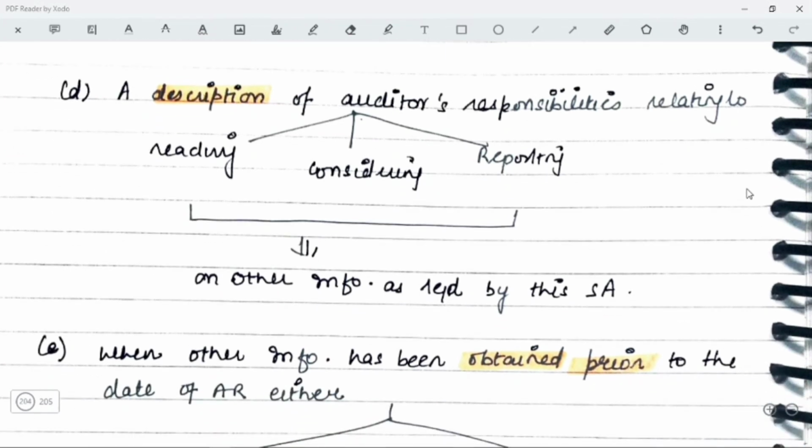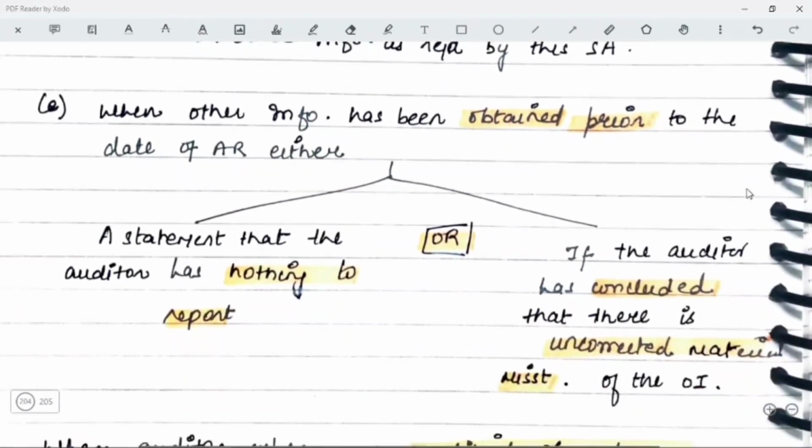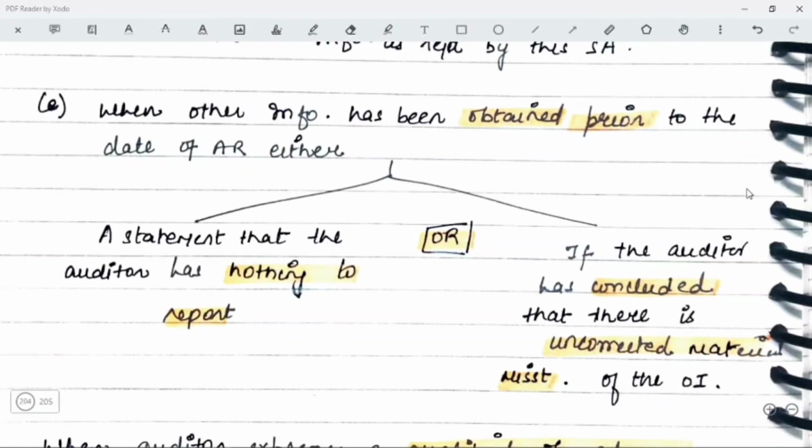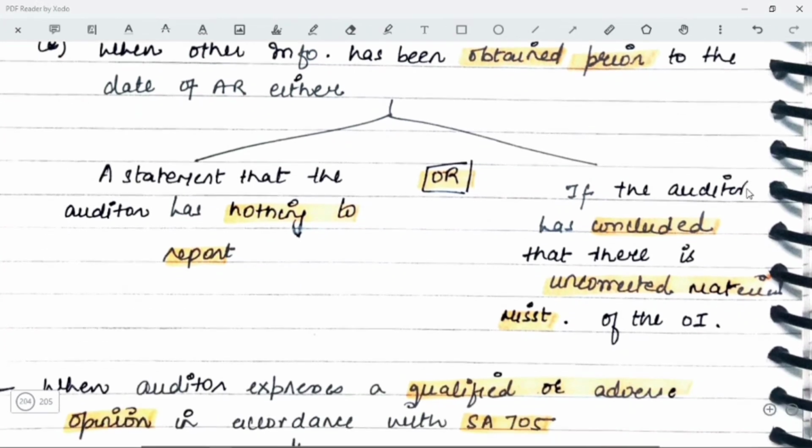When the other information has been obtained prior to the date of audit report, either a statement that the auditor has nothing to report, या फिर if the auditor has concluded that there is an uncorrected misstatement of the other information, you will have to mention the same. When the auditor expresses a qualified or adverse opinion in accordance with SA 705, the auditor shall consider the implications of the matter which are giving rise to the modification on the opinion for the statement required in above para.